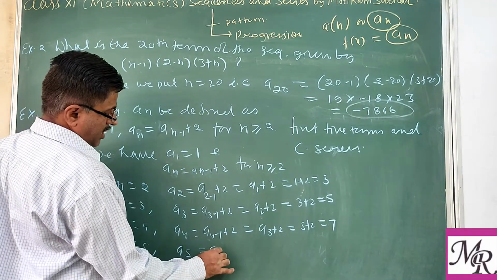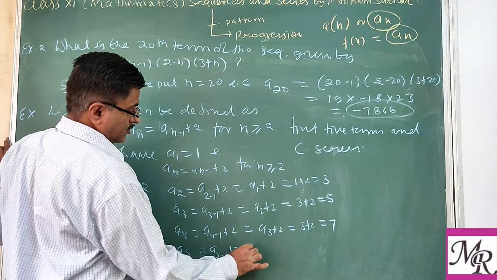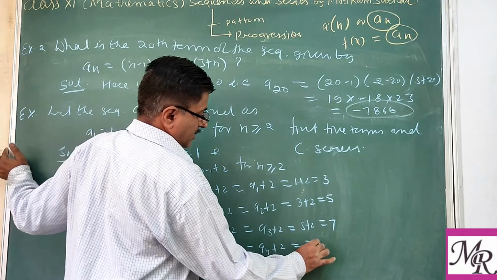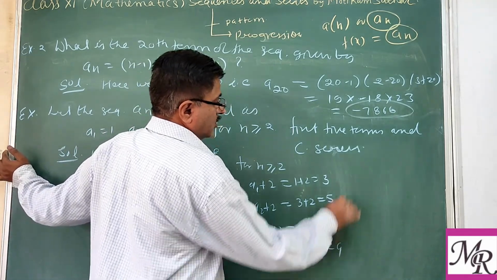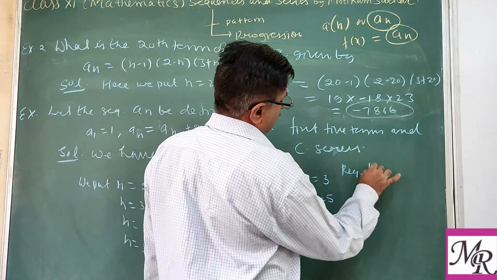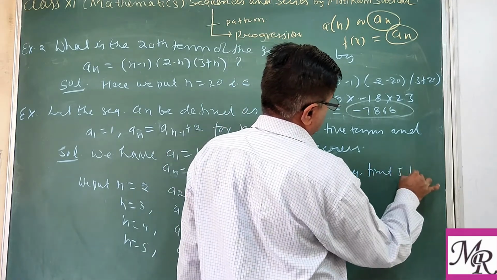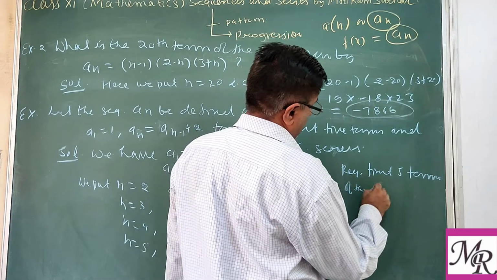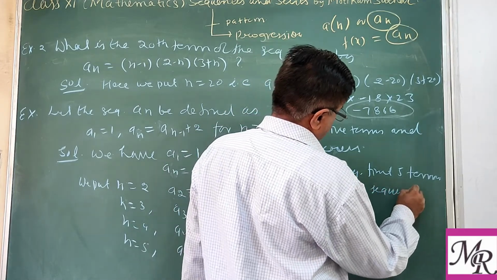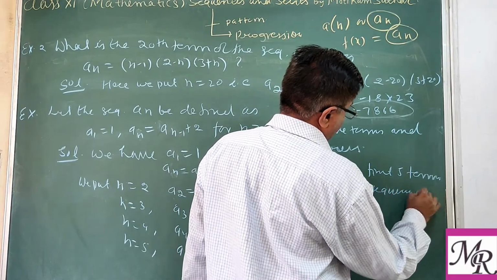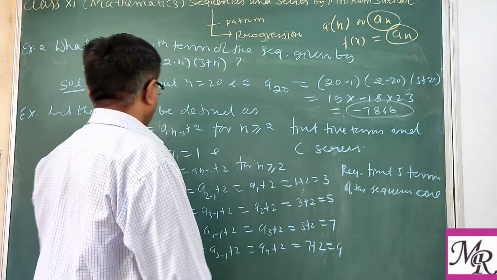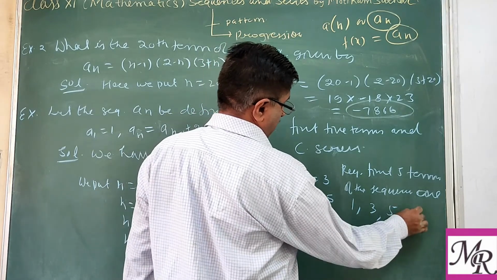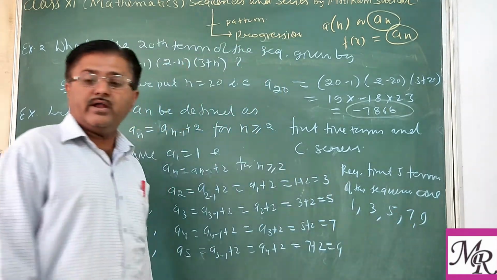So 5 minus 1 plus 2, so a4 plus 2. Value of a4 is 7. 7 plus 2 is 9. So you can say the required first 5 terms of the sequence are 1, 3, 5, 7 and 9.